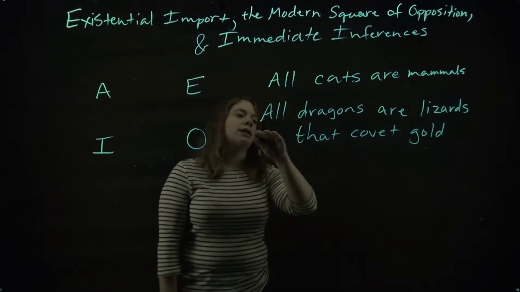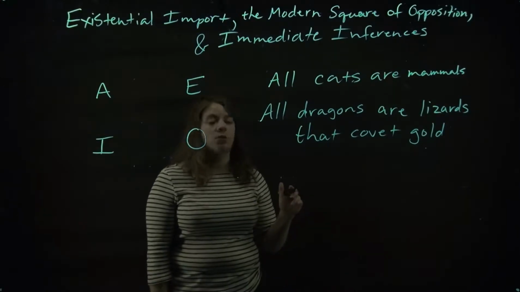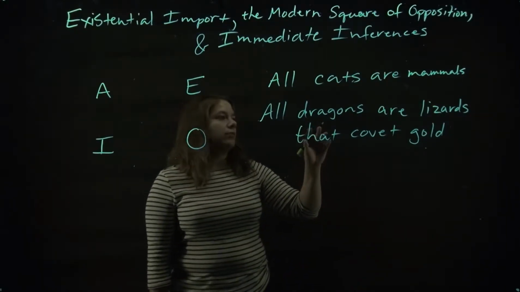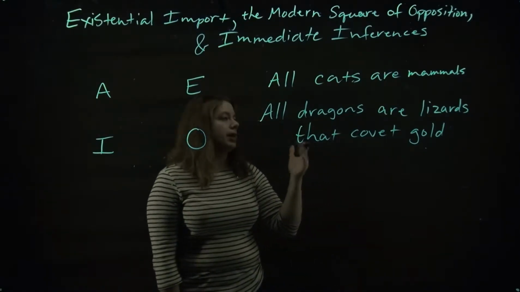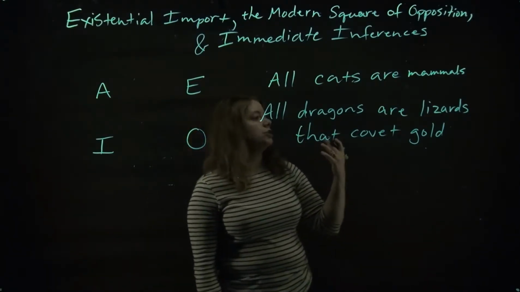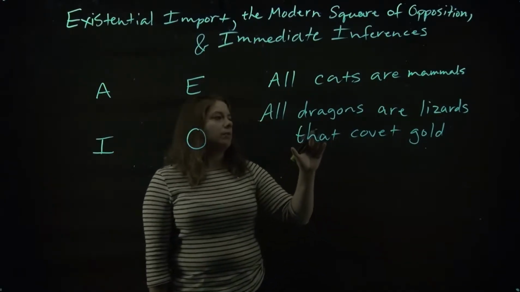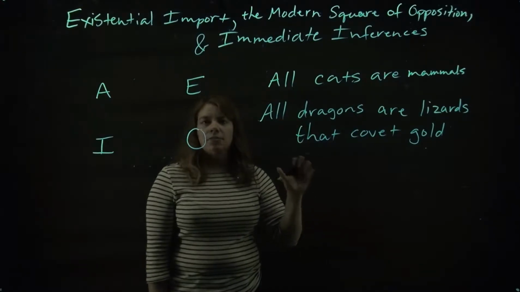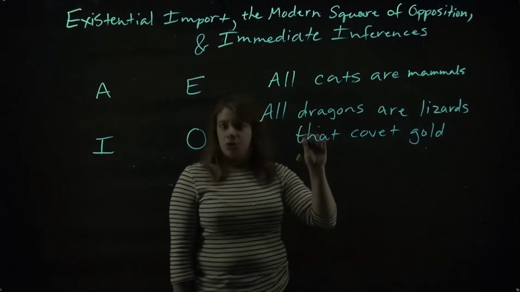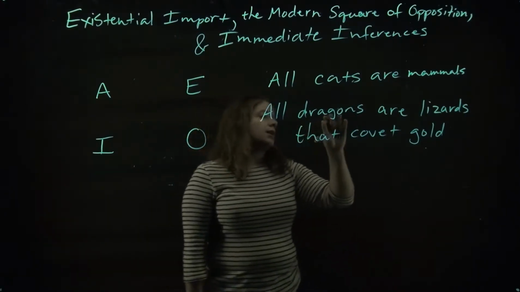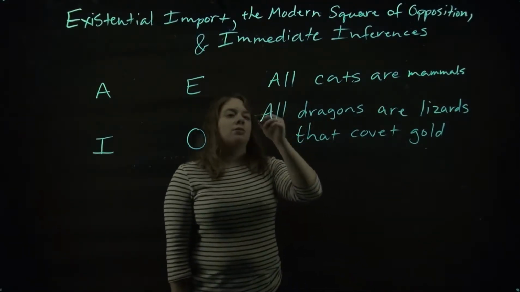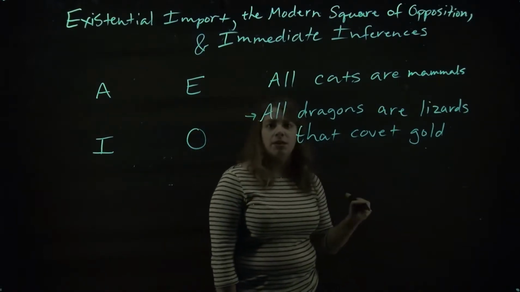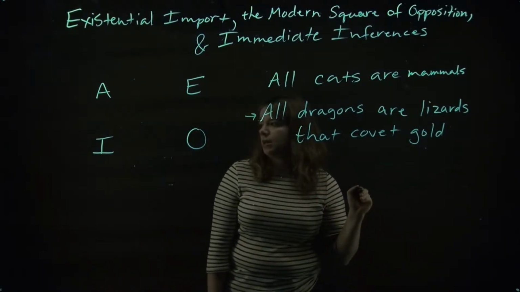Now, the second statement, all dragons are lizards that covet gold, well, this looks okay on a certain angle, but later on, when we talk next week about argument analysis of categorical logic, it's going to become a bit of a problem when we have to think about whether or not this statement is really making any claim about the world, because in fact there are no such things as dragons, right? So really this particular claim has, as we say, no existential import. That is, it's not picking up on anything that really exists in the world, right?